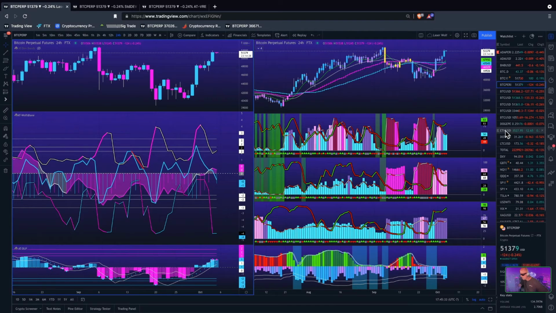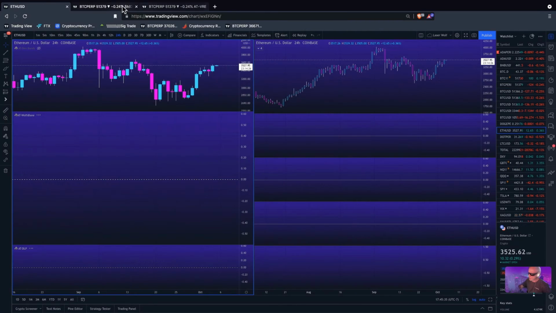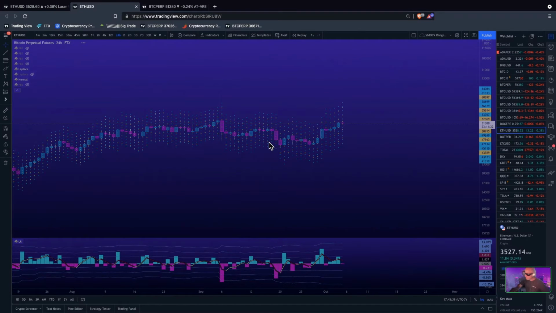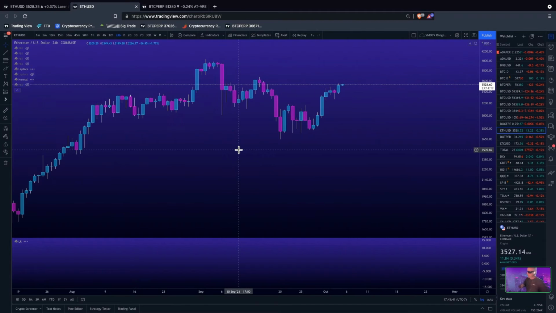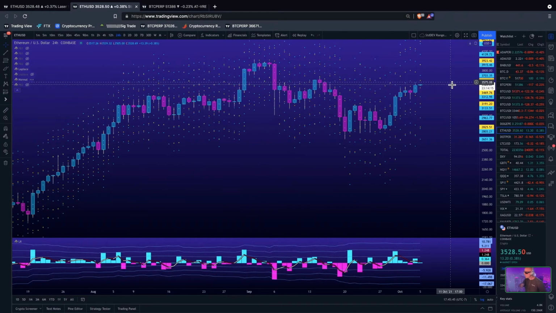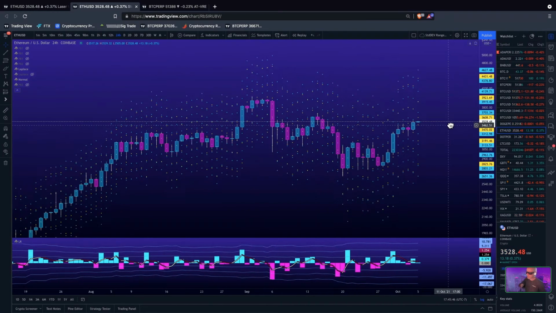All you Ethereum fans out there, let's pop over on the ETH. All right, let's get some probability levels for Ethereum. There we go. Beautiful little ETH, huh?